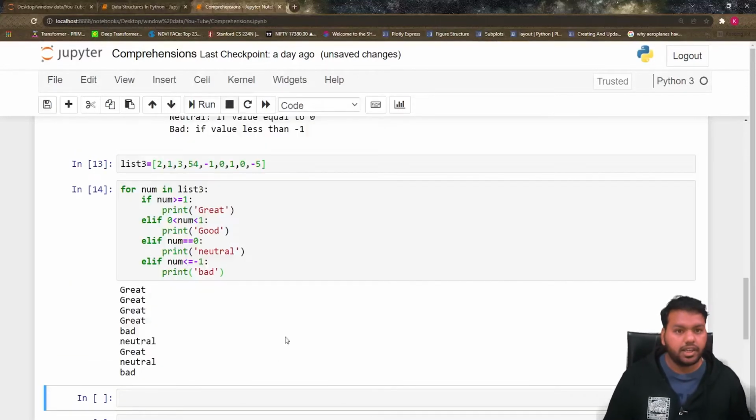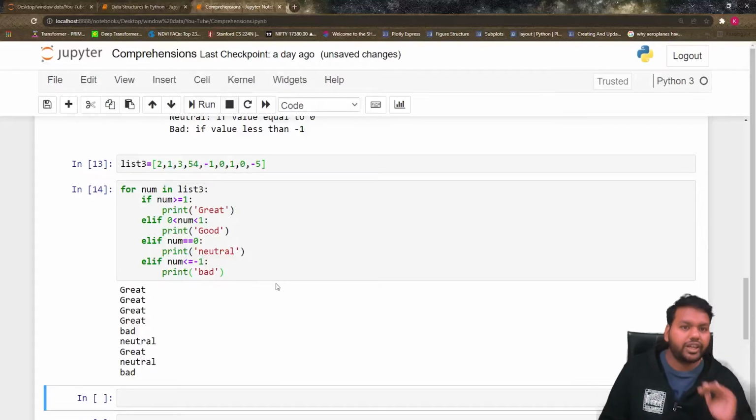This program takes 11 lines to classify the numbers into the different classes.